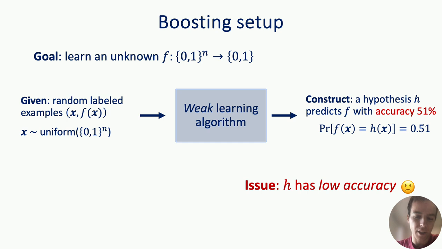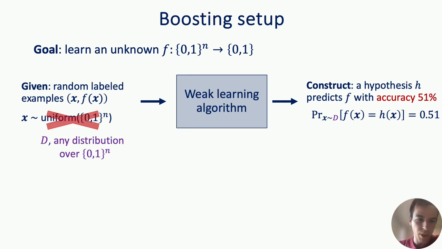So let me add an additional assumption, which is that this weak learning algorithm succeeds over any distribution over inputs, not just the uniform distribution. Meaning, for any distribution that you give it, it outputs a hypothesis which has 51% accuracy with respect to that distribution.